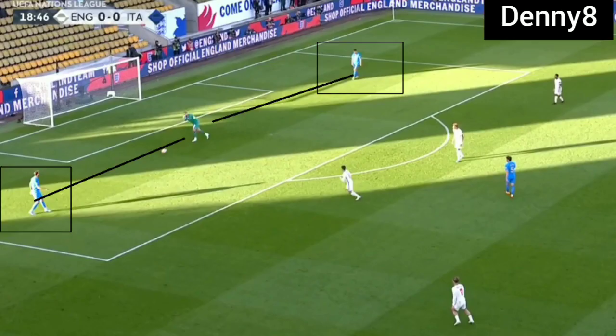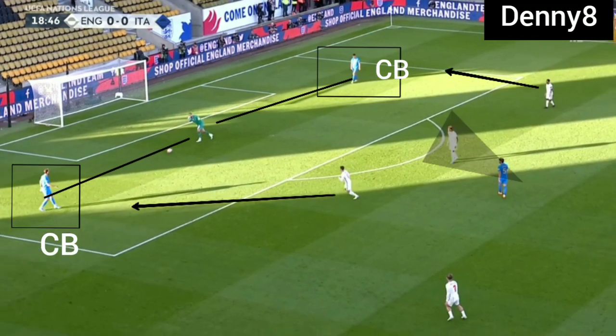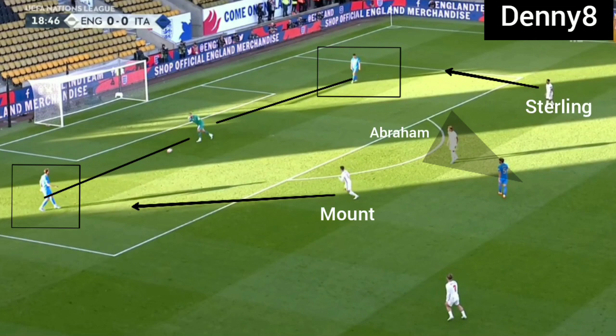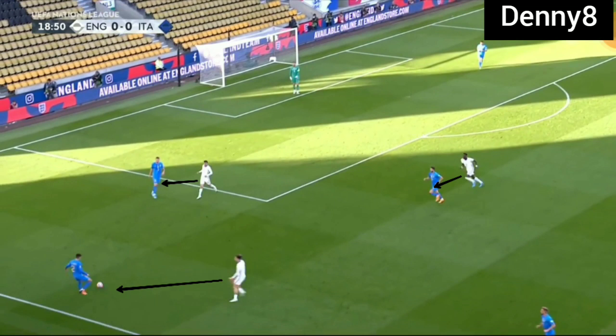When Italy were starting with a short pass in the first phase, the Italian centre-backs were split alongside the goalkeeper. England were pressing with the front three in the first phase, which were Mount, Abraham and Sterling. Abraham was central and the pivot was getting shadowed by Abraham. After the ball was activated, Mount and Sterling were ready to press the centre-backs and force them to play wide. And when the ball was in the wide zone, Jack and Sterling were high, cutting the lateral passing to the fullbacks.